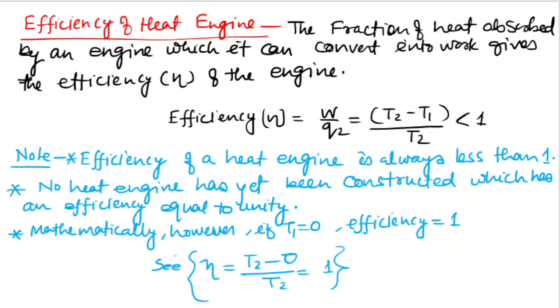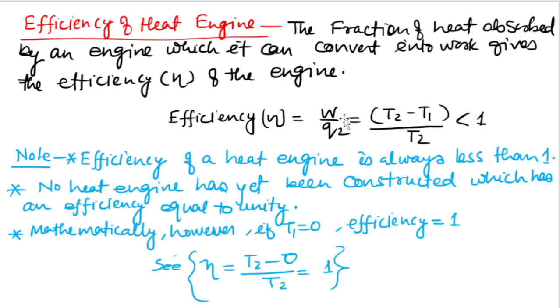Now discuss the efficiency of heat engines. What is the efficiency of a heat engine? It is the fraction of heat absorbed by the engine which it can convert into work. Efficiency is denoted by this symbol.